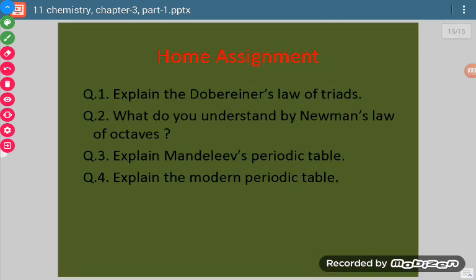Now whatever we have discussed for the formation of the modern periodic table, you have to revise, and these question answers you have to solve as a home assignment.